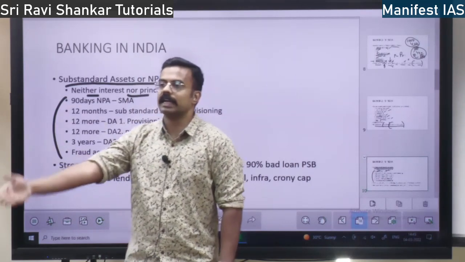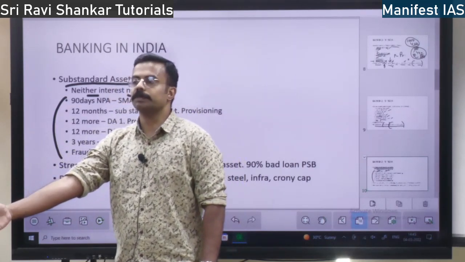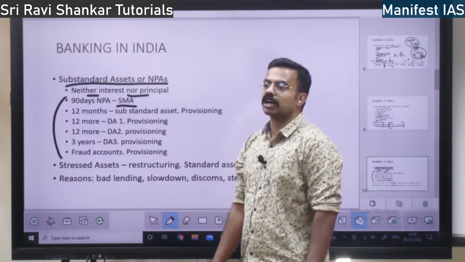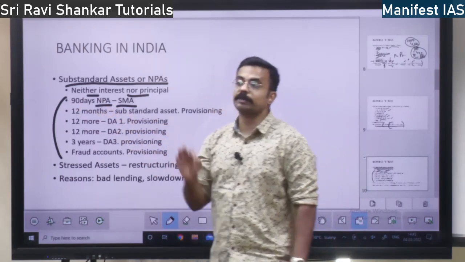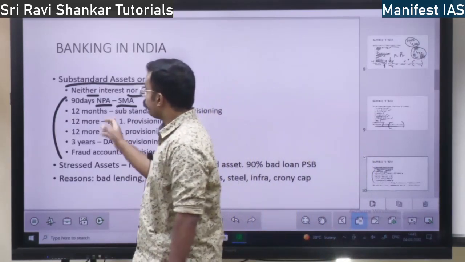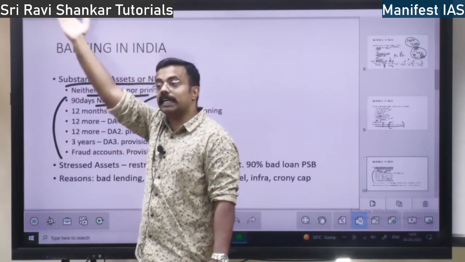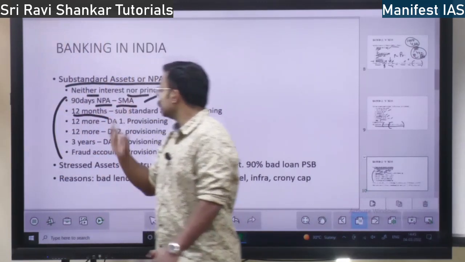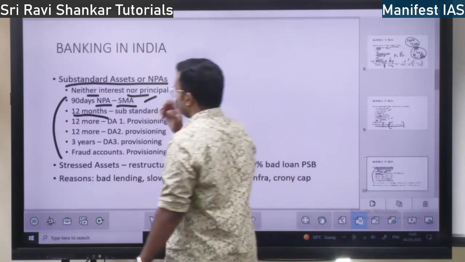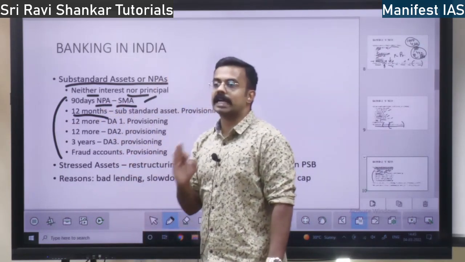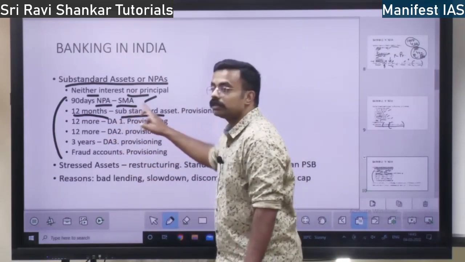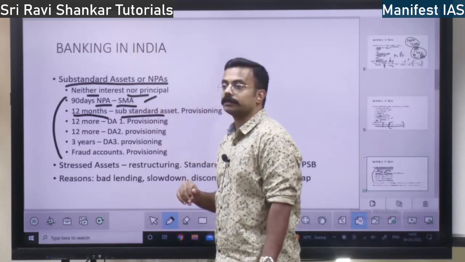So from today, for 90 days, if you are not paying any principal or interest, then it will be called a special mention account, SMA. Up to 90 days, if an asset remains a non-performing asset, it is called a special mention account. Right? From 90 days up to the next 12 months, if the asset remains non-performing, then it is called a substandard asset. Special mention account, substandard asset. These terminologies are important, right?